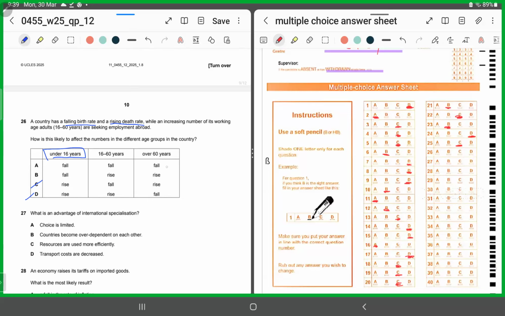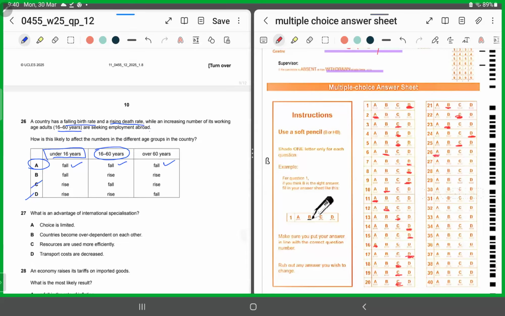So this means A. Also, more of the population between 16 to 60 years are going abroad for employment. So this means again the population in the middle ages between 16 to 60 is also falling. So all these three parts of the statement satisfy option A. So for 26, we'll shade in A.